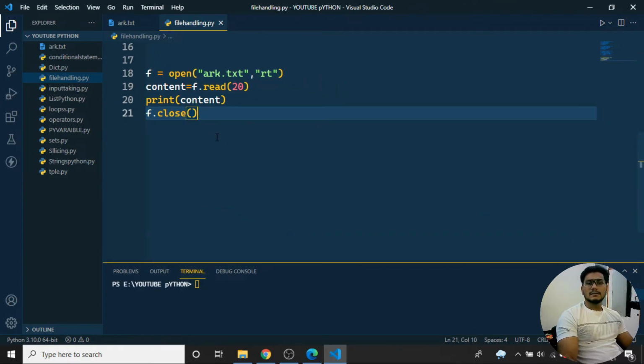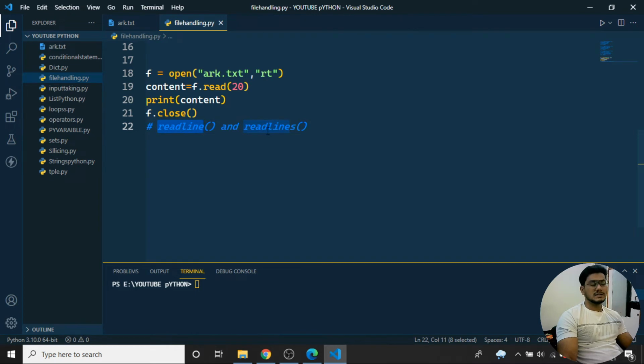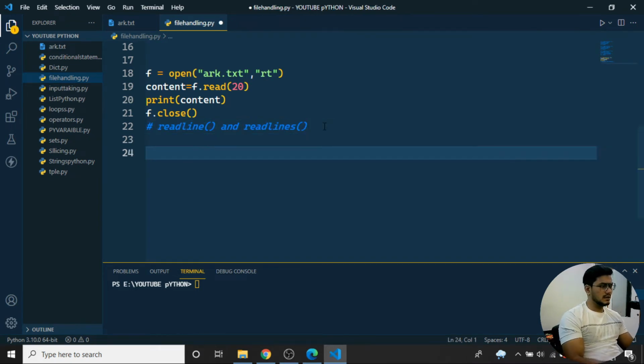Now coming back to the two more important things, we have readline and we have readlines. We have readline as well as readlines over here. So we have two things, readline as well as readlines. These are inbuilt functions. We'll see what the particular functionality of each is.